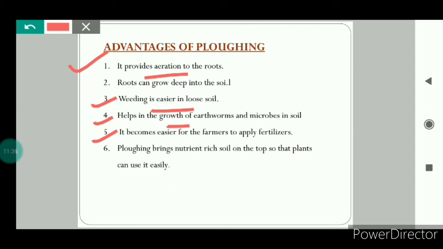Next, it becomes easy for the farmers to apply fertilizers when the soil gets loosened. Next, plowing brings the nutrient-rich soil on the top.